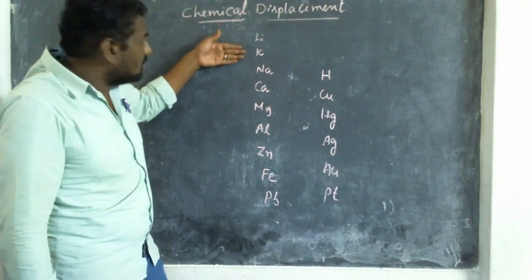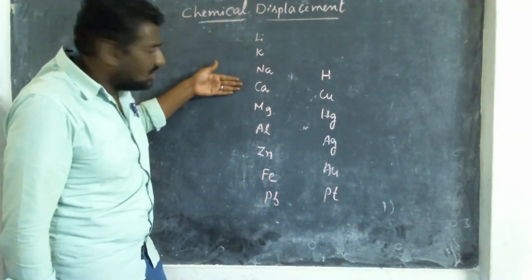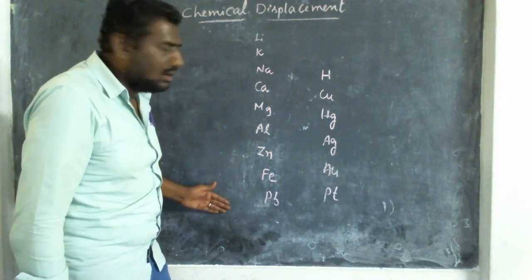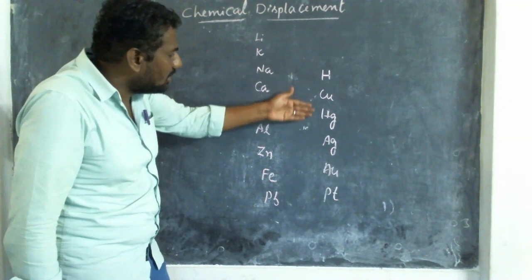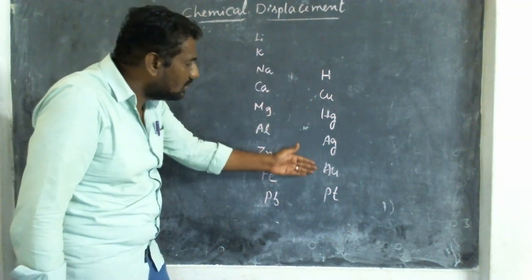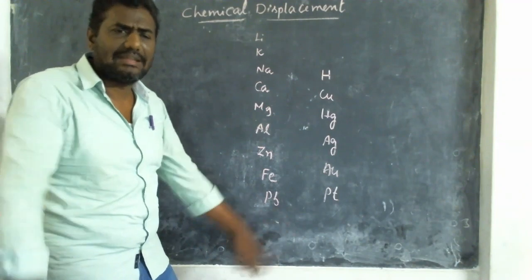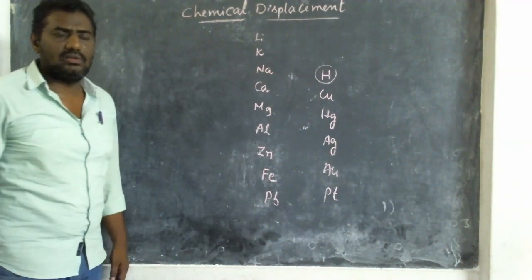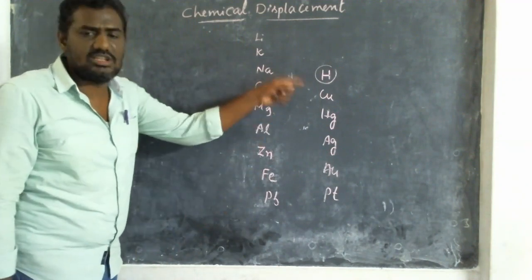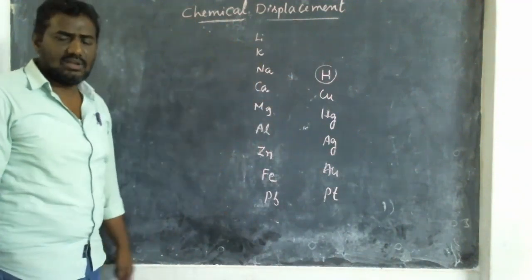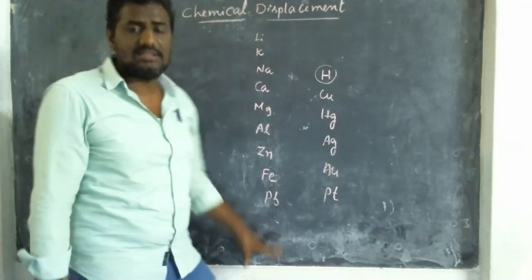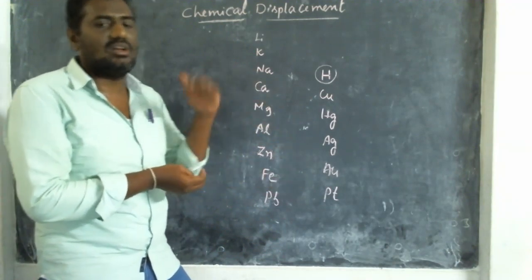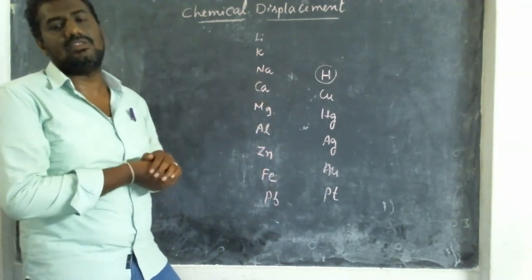Lithium, potassium, sodium, calcium, magnesium, aluminium, zinc, ferrum, lead, hydrogen, copper, mercury, silver, gold, platinum. Here all of them are metals except hydrogen. I'll tell you later why hydrogen is included in this series. Now, let us learn how to remember these elements. After remembering the elements, I'll tell you which are highly reactive, which are middle reactive, and which are low reactive.